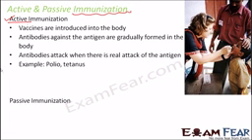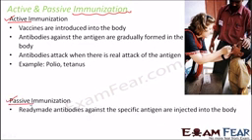Next is passive immunization, where the antibodies are ready-made and they are injected into the body. So ready-made antibodies against the specific antigen will be injected into the body. Examples are dog bite and snake bite. In all these cases, they are emergency situations where we cannot wait for the body to produce antibodies against the antigen. So at that time we directly inject the antibodies, because we already know the antigen for dog bite or snake bite. So the corresponding antibodies can be quickly injected into the body and the antibodies will become functional.